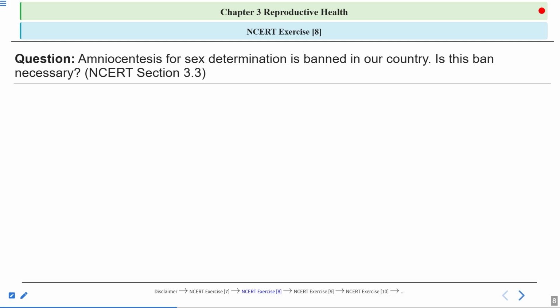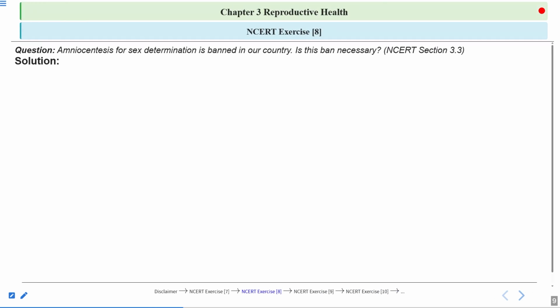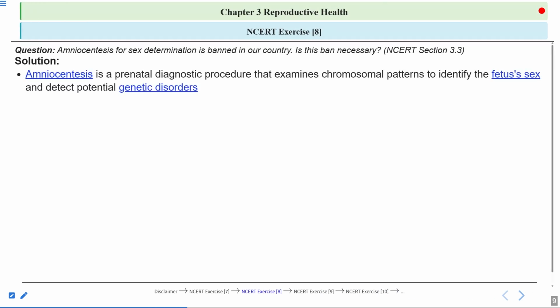So, now let's have a look at the answer to this question. Amniocentesis is a prenatal diagnostic procedure. By amniocentesis, prenatal sex determination can be done. So, the gender or the sex of the fetus can be determined by amniocentesis. Amniocentesis can also be used for the detection of genetic disorders.